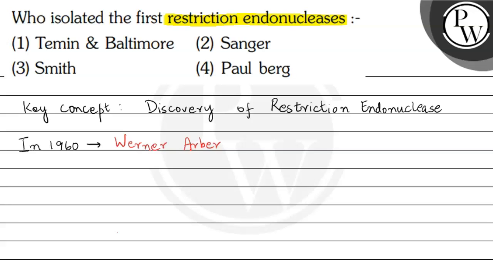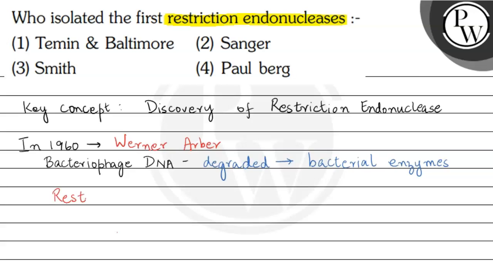He observed a very dramatic change in the bacteriophage DNA when it infected certain bacterial strains. This bacteriophage DNA was degraded or cut into smaller fragments due to the presence of certain bacterial enzymes. These bacterial enzymes cut the viral DNA into smaller fragments, so Werner Arber named these enzymes the restriction enzymes.